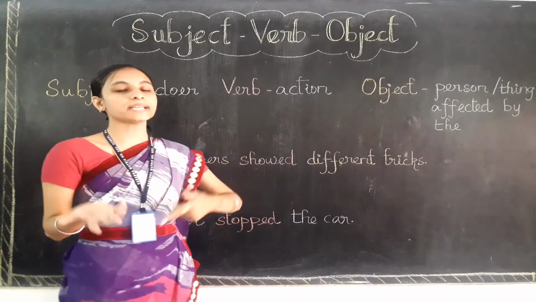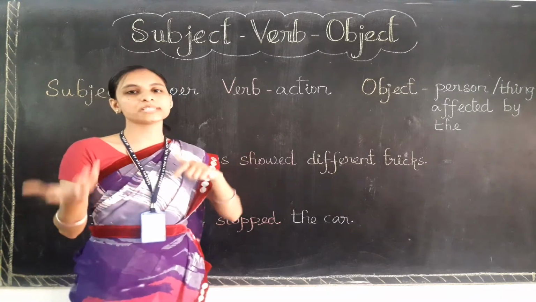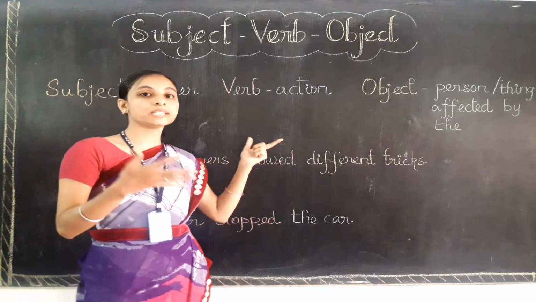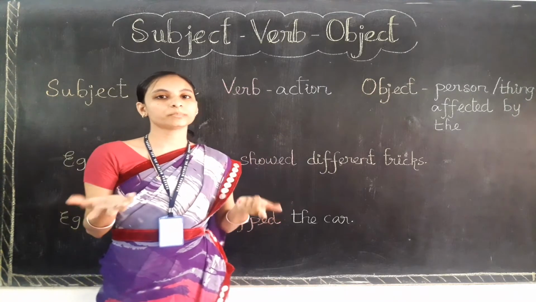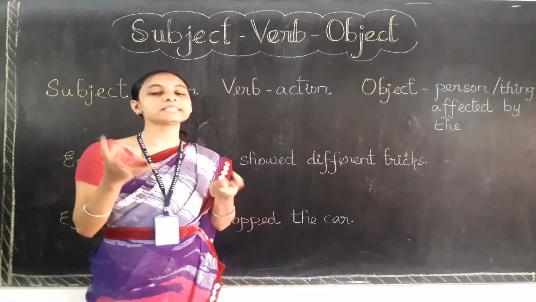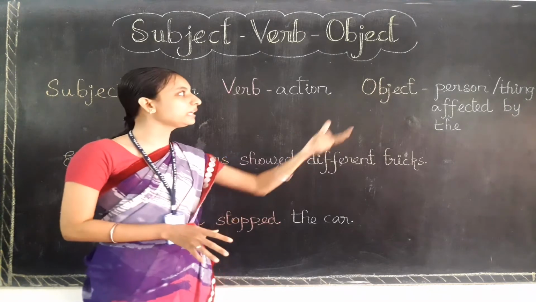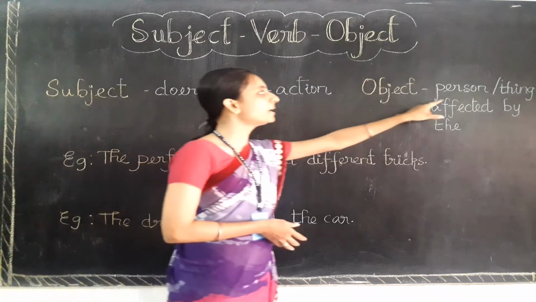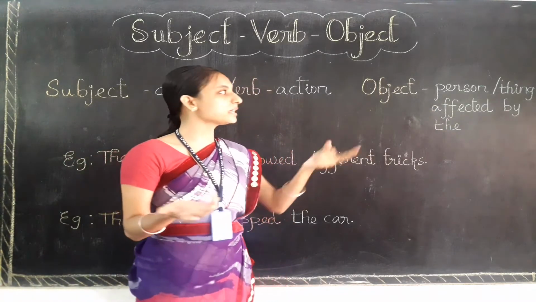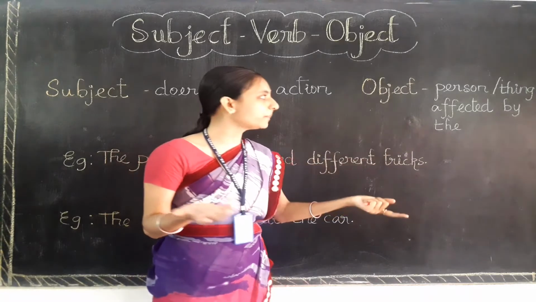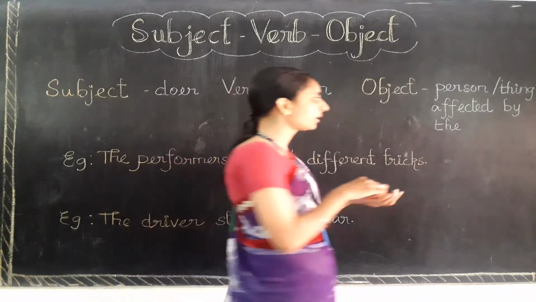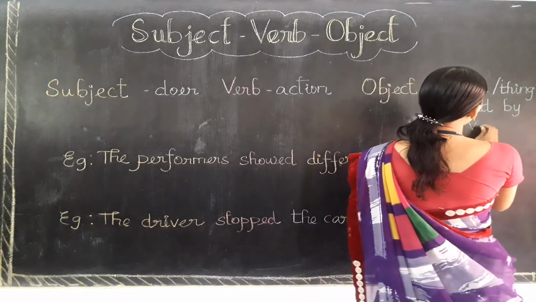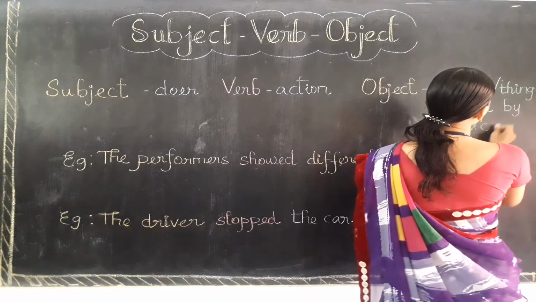When I ask a question about what was affected by the action, the answer to that question will be the object. So the definition of object is a person or thing which is affected by the verb, or by the action.